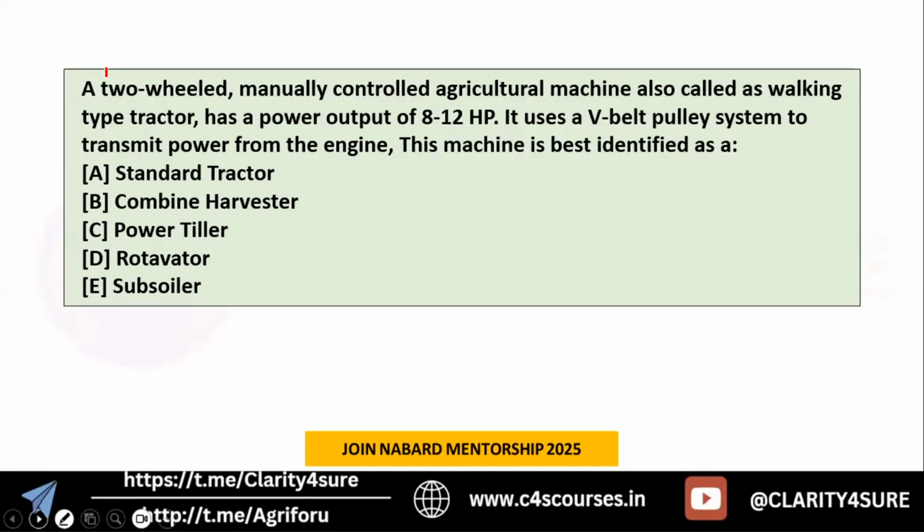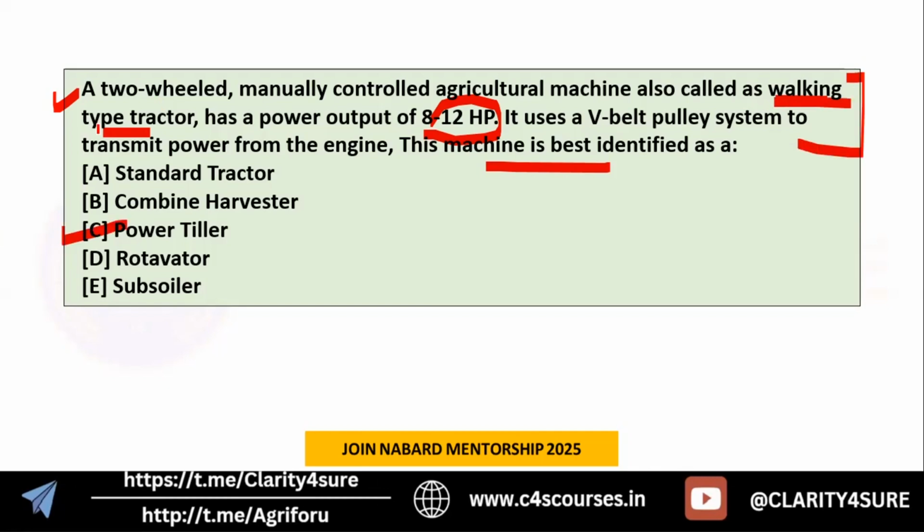Next question: a two-wheeled manually controlled agricultural machine, also known as a working type tractor, has an output of 8 to 12 HP. It uses a V-belt pulley system to transmit power from the engine, and that machine is identified as? What type of machine are we talking about here? We know that it is a power tiller. This keyword, working type tractor, is telling the answer: the power tiller.